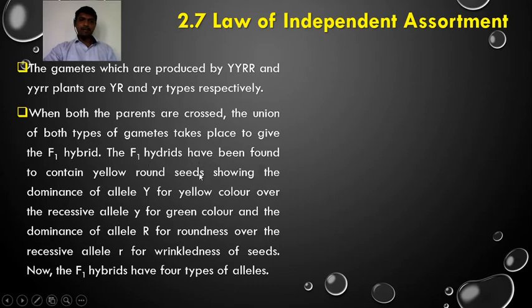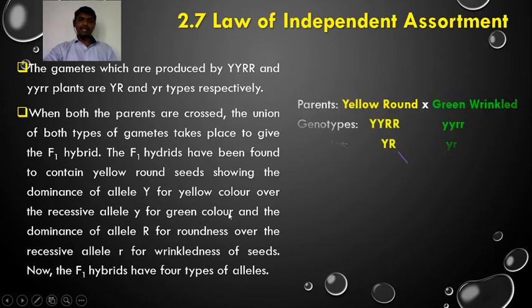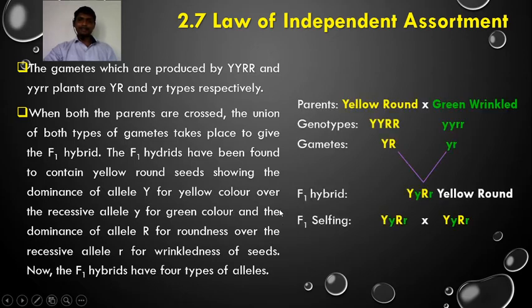The F1 hybrid has been found to contain yellow round seeds, showing the dominance of allele capital Y for yellow color over the recessive allele small y for green color, and the dominance of allele capital R for roundness over the recessive allele small r for wrinkledness of seeds. Now the F1 hybrids have four types of alleles, that is capital Y, small y, capital R, small r.